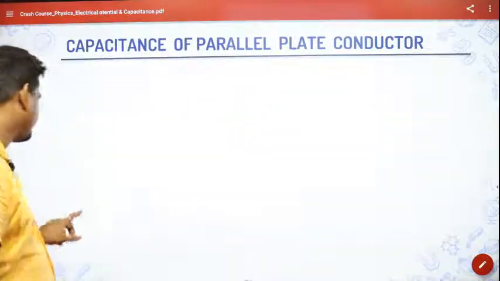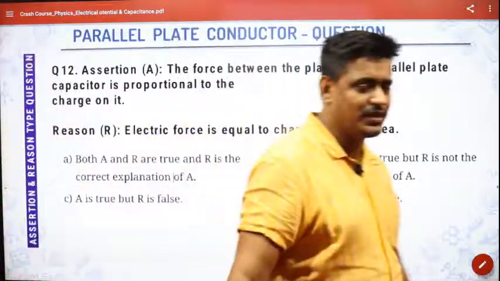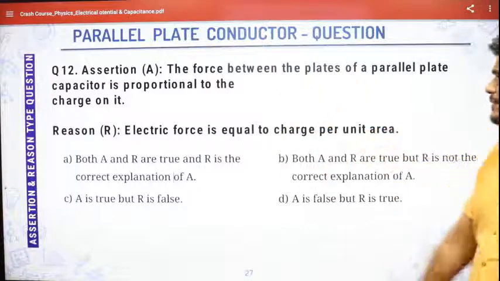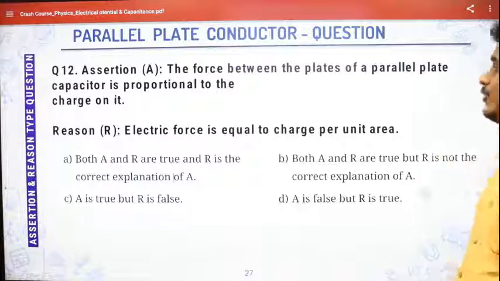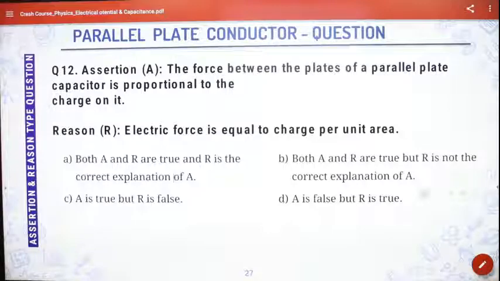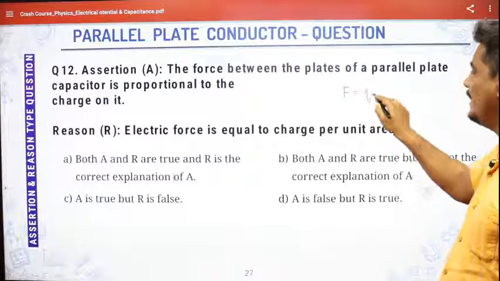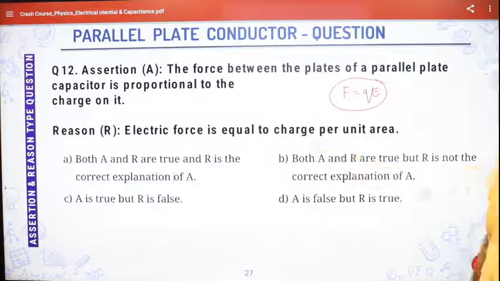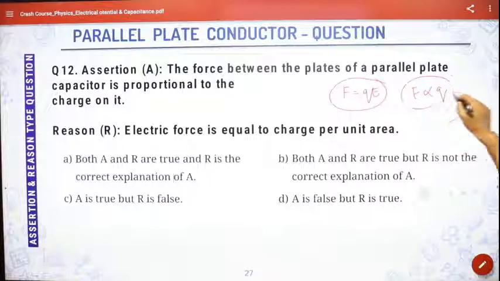That is the concept. So let us take one question, an assertion and reasoning question. The force between the plates of a parallel plate capacitor is proportional to the charge on it. Reason: electric force is equal to charge per unit area. We know very well that F is equal to QE, right? Electric field E is equal to F by Q. So the statement that the force between the plates is proportional to the charge is actually correct. If electric field is constant, F is proportional to Q, no doubt in that. Q will increase, force will increase.